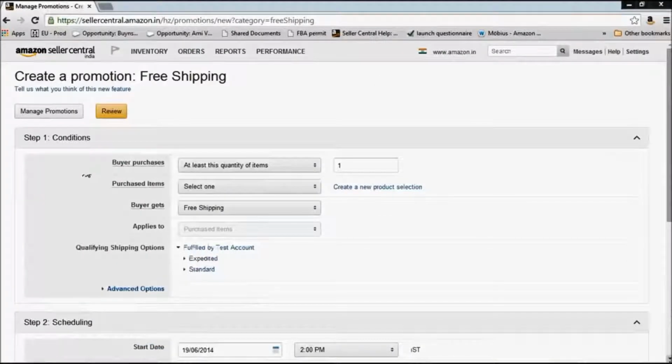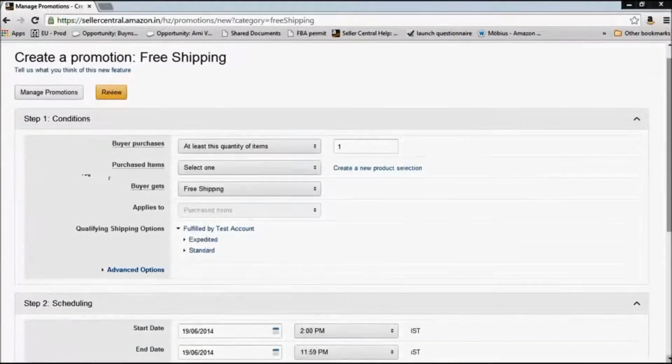Okay, so it allows you to customize this promotion in the way you want to. So for example, you can select what is the minimum quantity of items that you want the buyers to purchase, which items you want to give this promotion on, what does the buyer get, which is free shipping for this particular option.